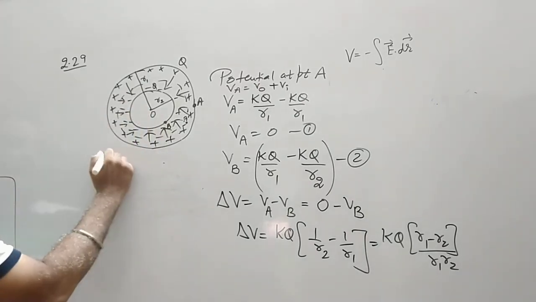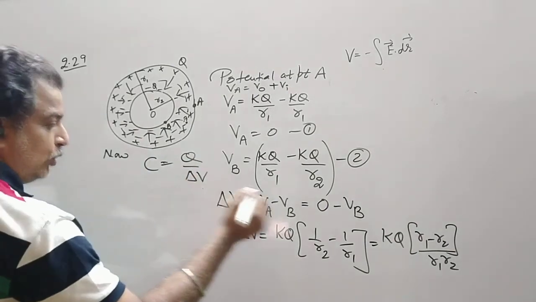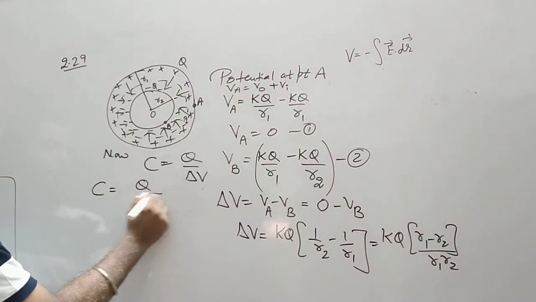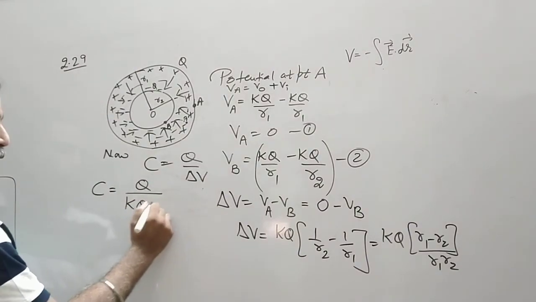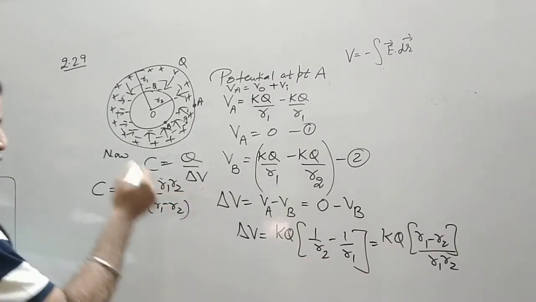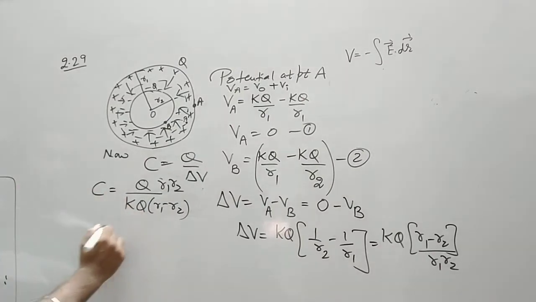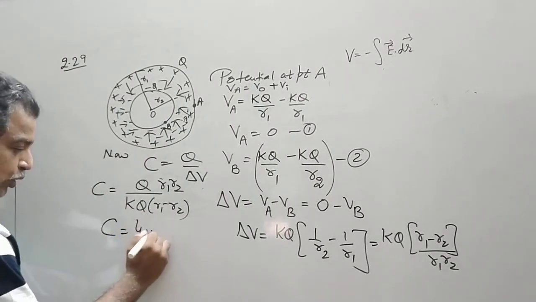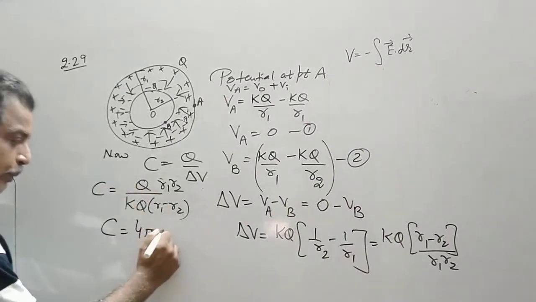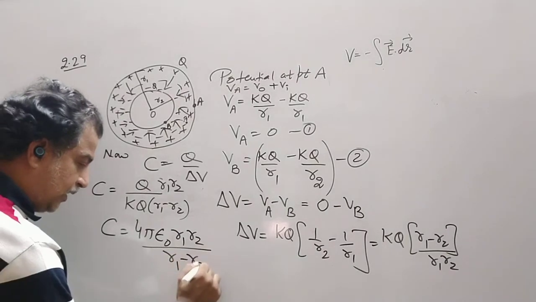Now C is simply Q upon delta V. So I substitute this value. C is equal to Q upon KQ (R1 minus R2) upon R1 R2, Q Q is cancelled. K is 1 upon 4 pi epsilon naught. So C is equal to 4 pi epsilon naught R1 R2 upon R1 minus R2.